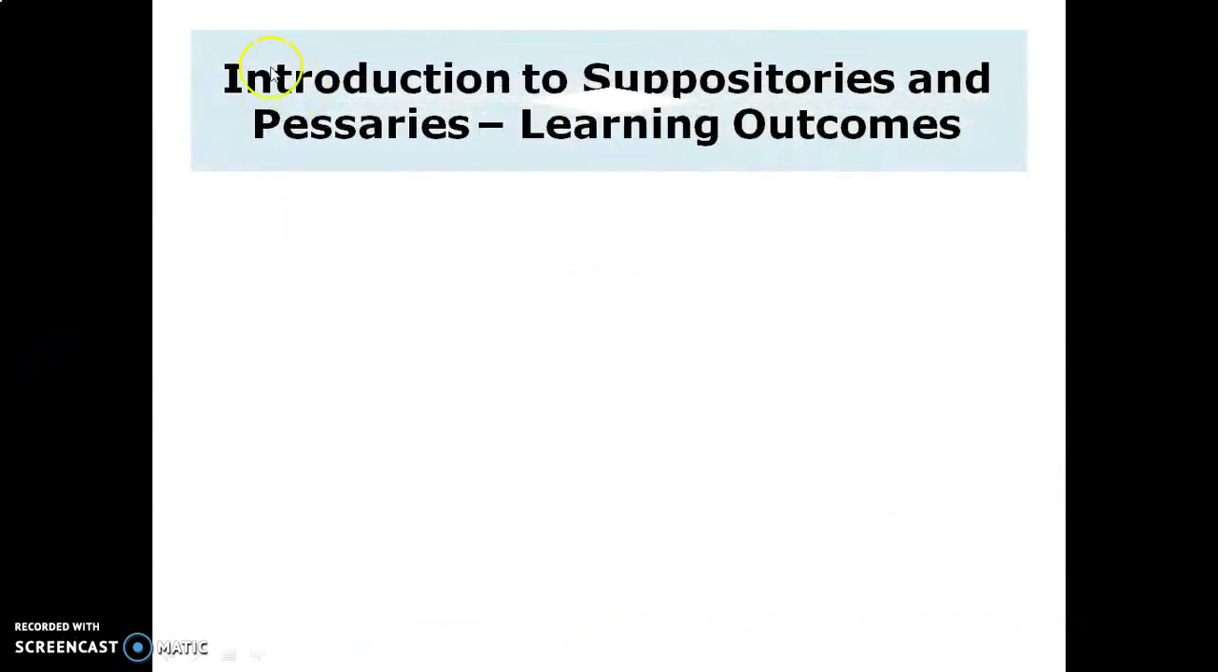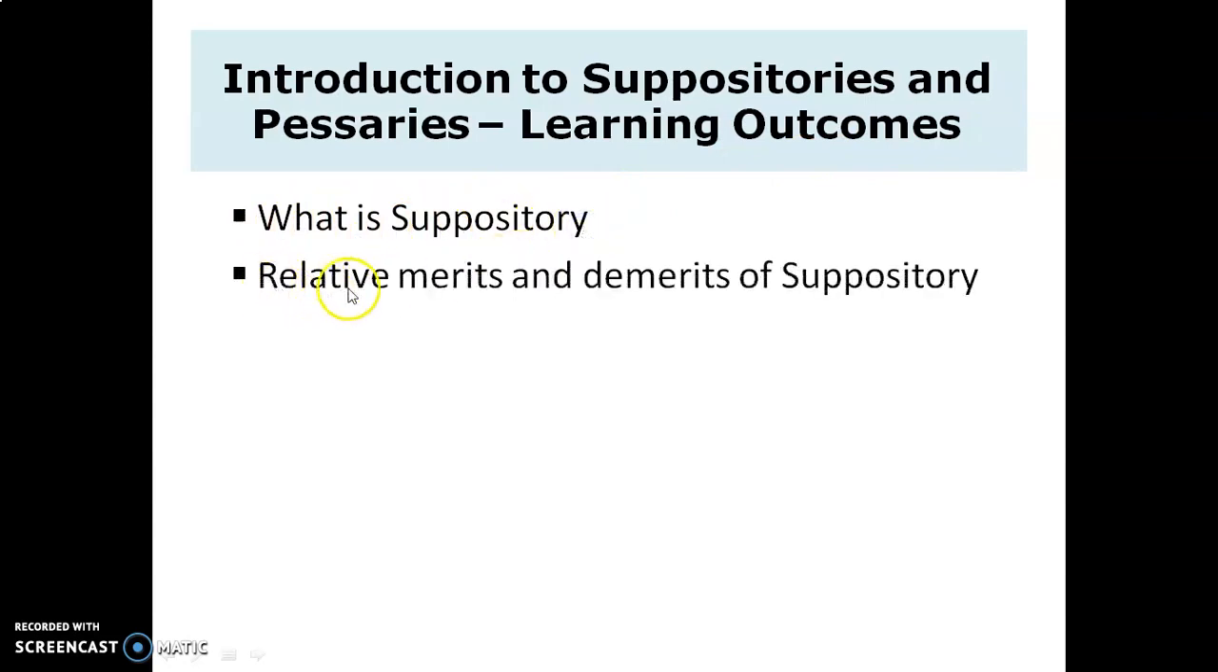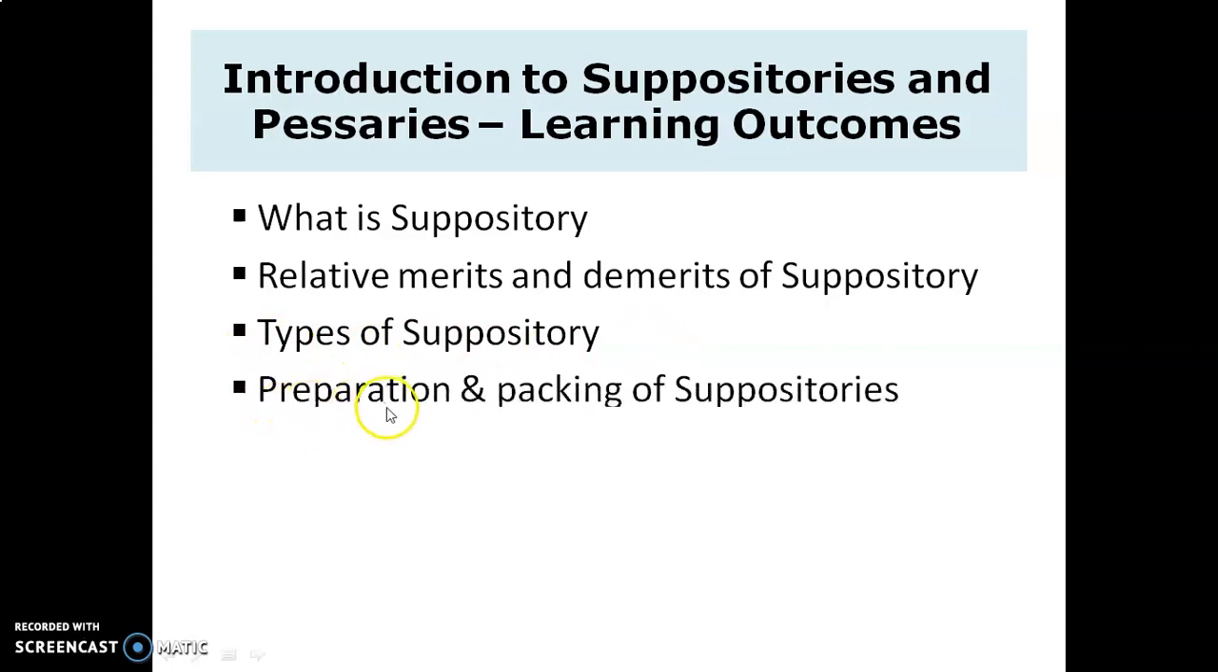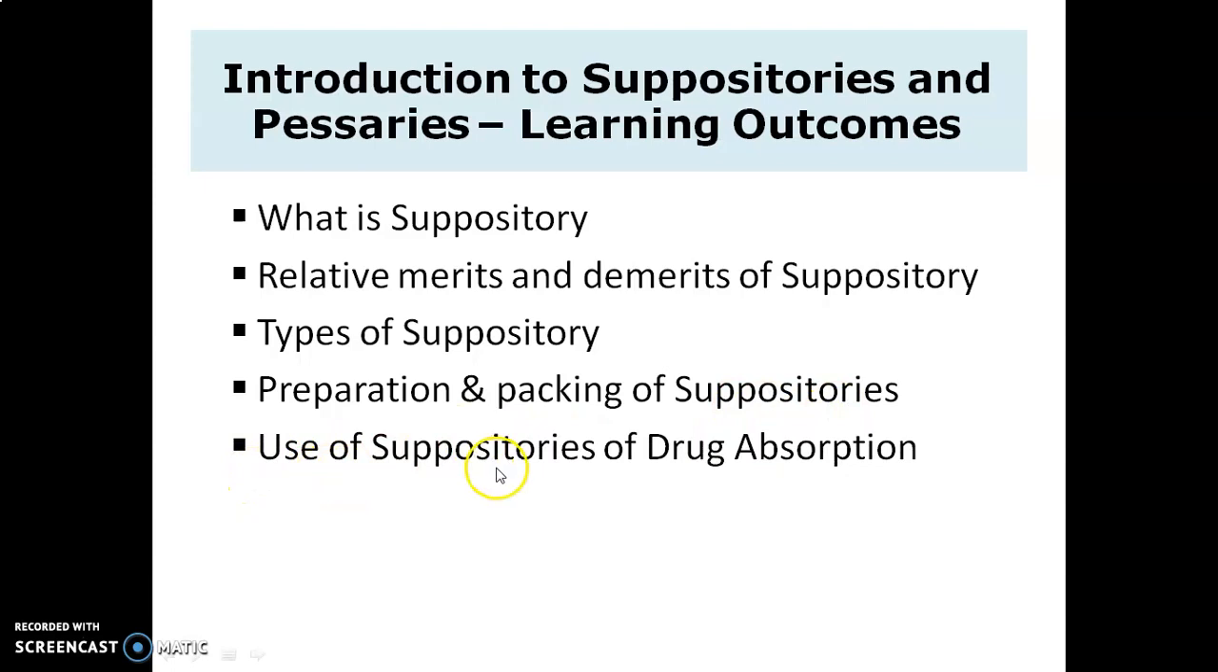Then what we learned from this topic, Introduction to Suppositories and Pessaries. The learning outcomes are: what is a suppository, the relative merits and demerits of suppositories, types of suppositories, preparation and packing of suppositories, then the use of suppositories for drug absorption, and pessary.